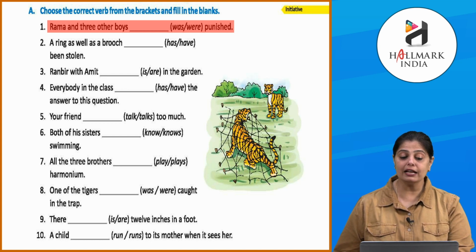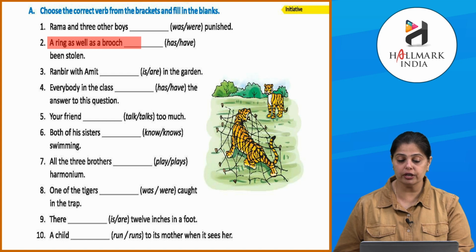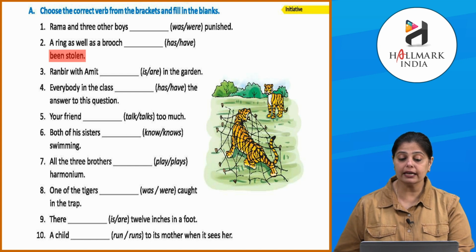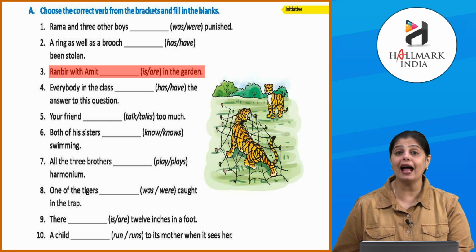Okay, a ring as well as a brooch dash stolen. So as well as a brooch, second one भी हम उसको consider करेंगे. A ring as well as a brooch has been stolen. Clear? Ranbir with Amit dash in the garden. तो यहाँ पे हम रणबीर एंड अमित नहीं बोल रहे, हम बोल रहे हैं रणबीर with अमित is in the garden.